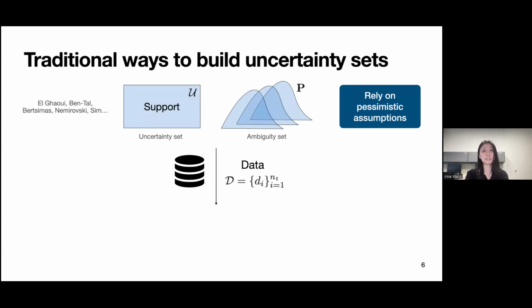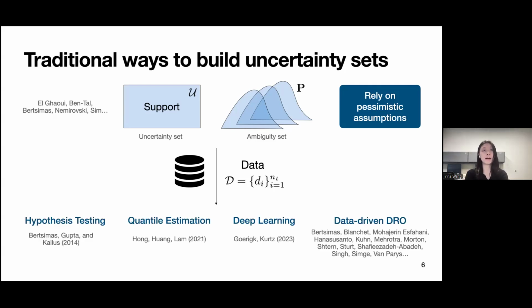And in recent years, there's been a large drive in data-driven optimization, where we instead use a given data set, right, collected data, to better inform us on this uncertainty set or this ambiguity set. We could use tools like hypothesis testing or quantile estimation or deep learning to build a more high probability region of the underlying uncertainty, and then use this better, high probability region instead of just support information and arrive at better solutions.